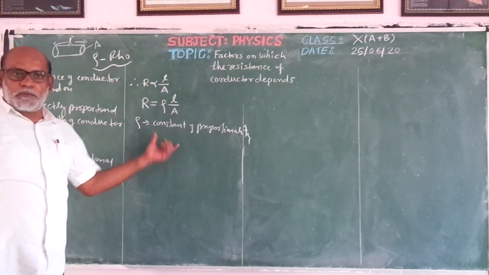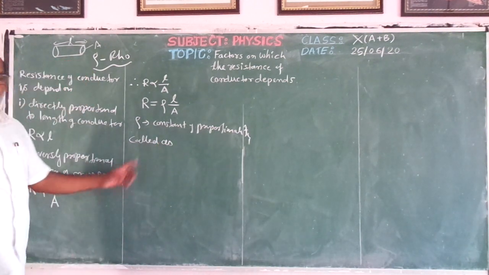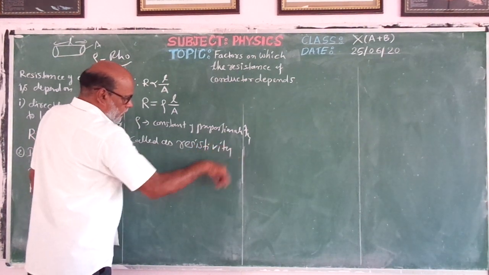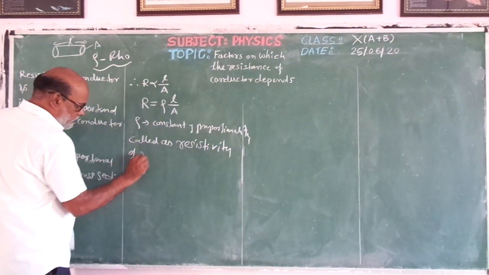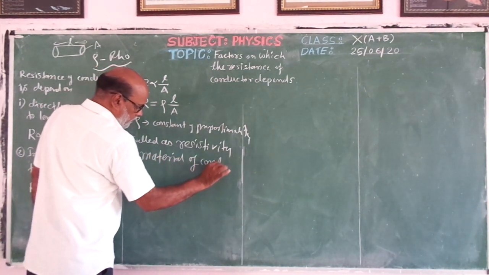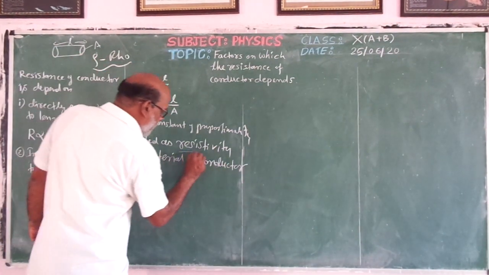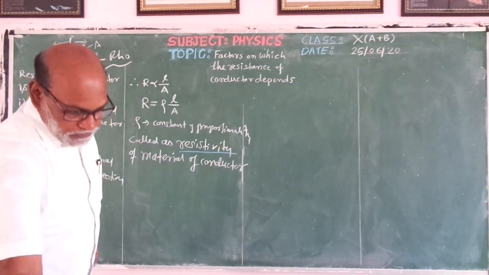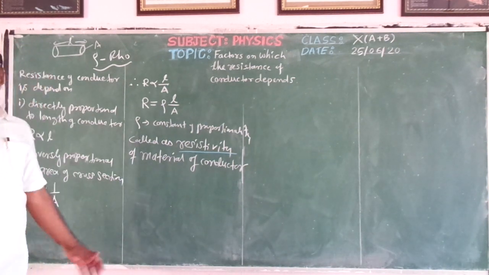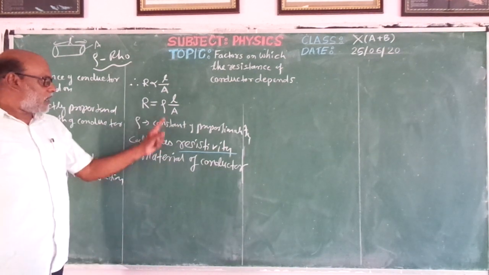It is a constant of proportionality and it has a special name. It is called the resistivity of the material of the conductor. Now here we have come across a new physical quantity, a new term, that is resistivity. Okay? Whatever the constant of proportionality is here, that is called the resistivity.